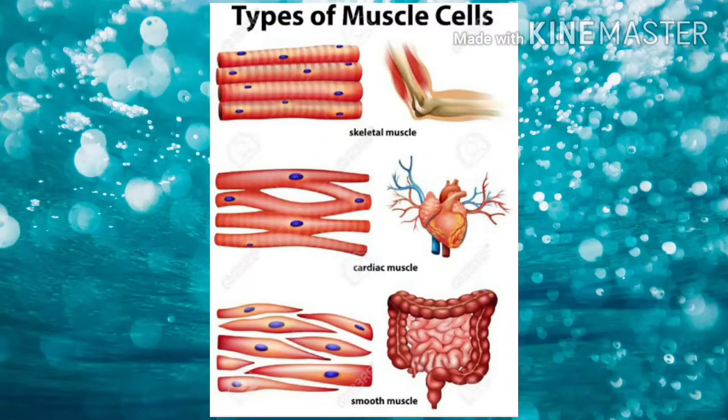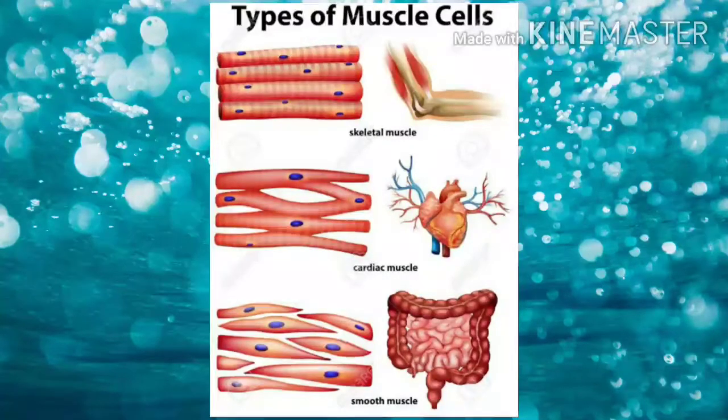In this video, I am going to discuss the muscular tissues and nervous tissues. Muscular tissue forms the muscles of the body. The muscles can contract and relax. Thus, they help the body in all its movements and locomotion. Three distinct kinds of muscles are striated muscles, unstriated muscles, and cardiac muscles.